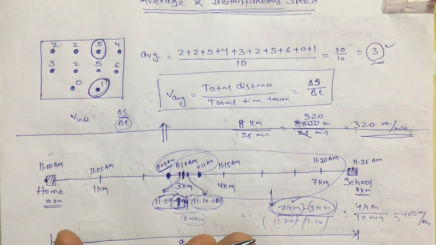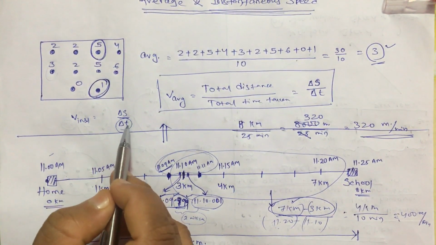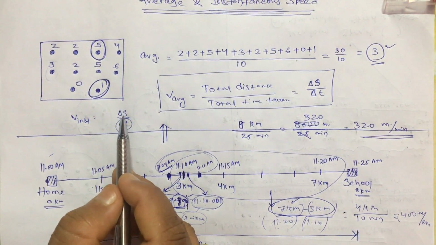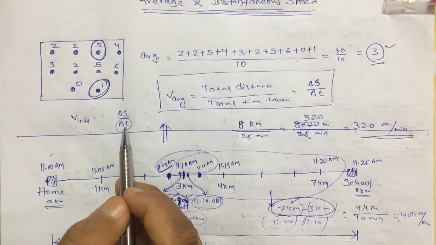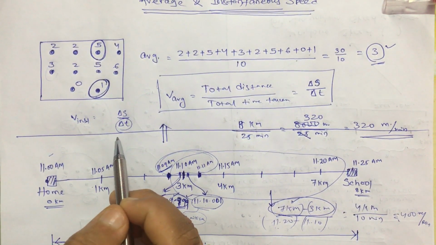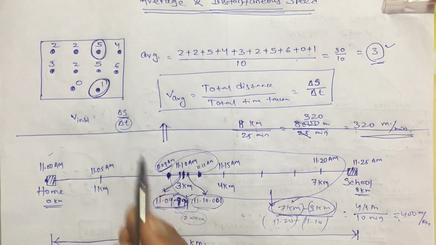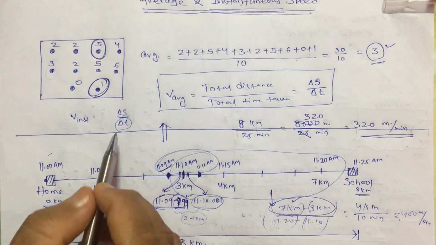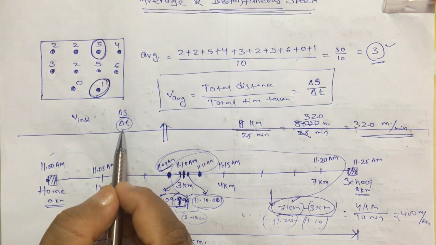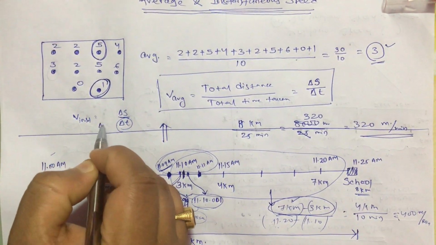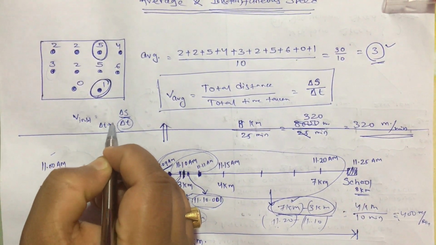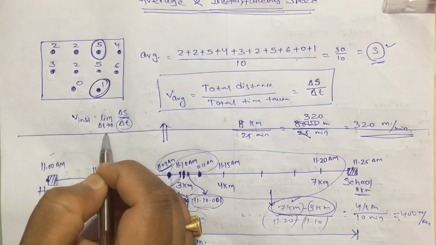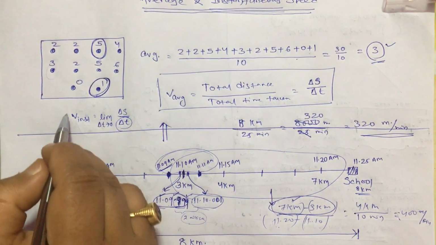Remember, it is not exactly 0, because if the time interval is exactly 0, obviously the change in distance in that time will be 0, and it will be 0 by 0, which has no meaning in mathematics. So it is not exactly 0, but the gap of time between which we are finding the average speed actually tends to 0. So I am writing here delta t tends to 0, or limit delta t tends to 0 of delta s by delta t. What does this mean?